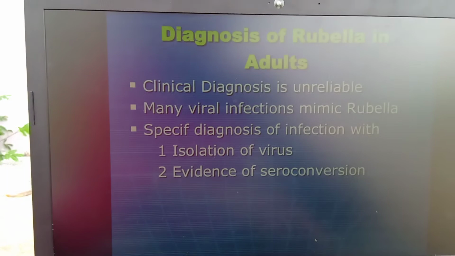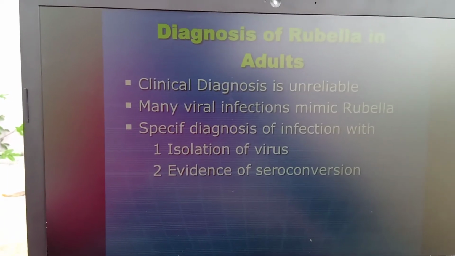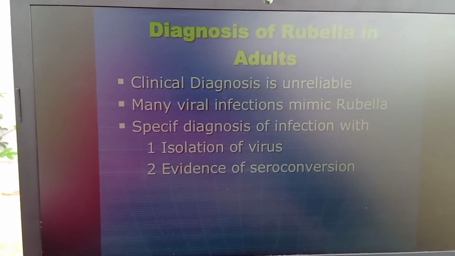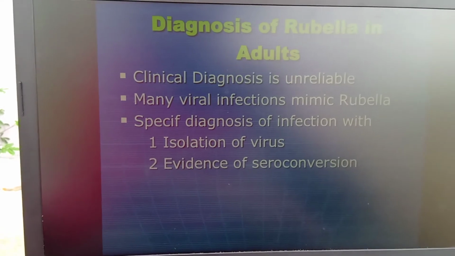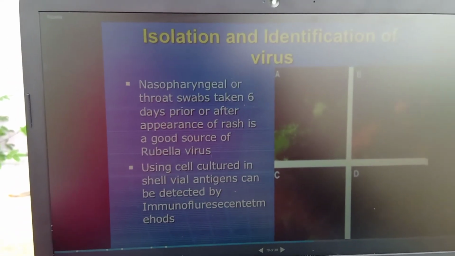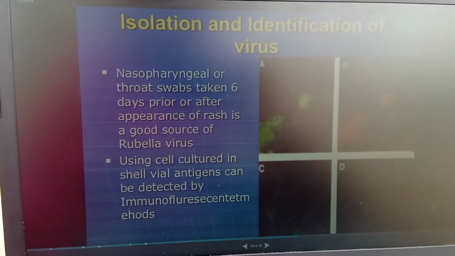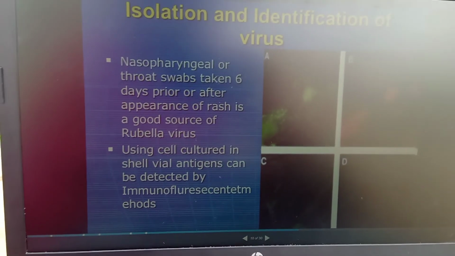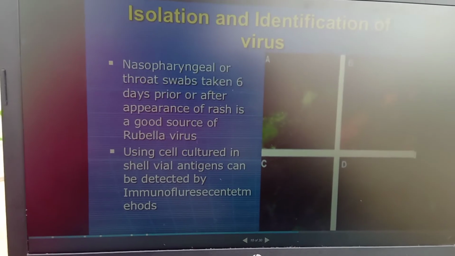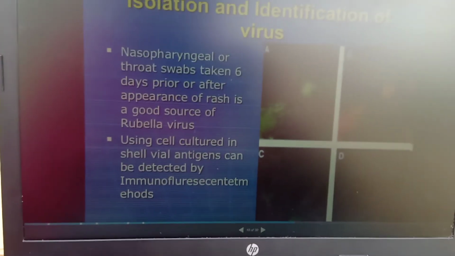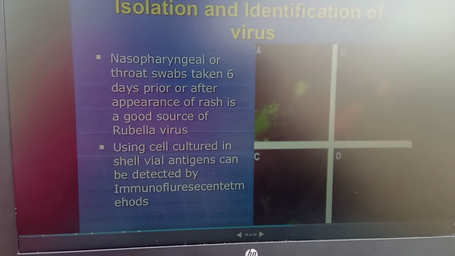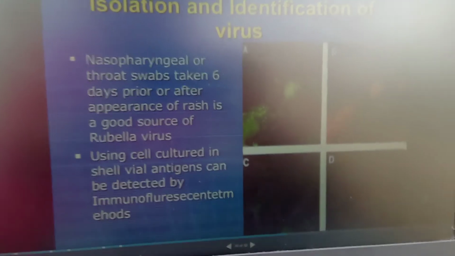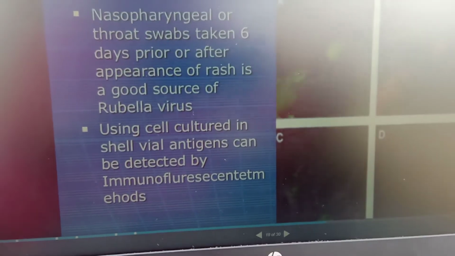So what is the diagnosis? There are two types of diagnosis they detect: isolation of the virus or evidence of seroconversion. Isolation and identification: from the nasopharynx and throat, they take a sample after 6 days of the infection and inject it into laboratory animals such as rats, and they detect how the animals show signs and symptoms. They also test by immunofluorescence, as you are seeing in the picture.